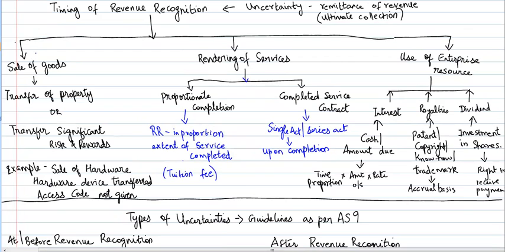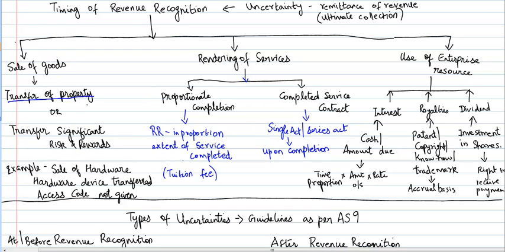As I said at the beginning, this standard deals with the amount and the timing of the revenue recognition for the various streams of revenues. So the second thing is the timing of the revenue recognition. The timing of revenue recognition in case of sale of goods is at the time of transfer of the property in goods or at the time of transfer of significant risks and rewards.